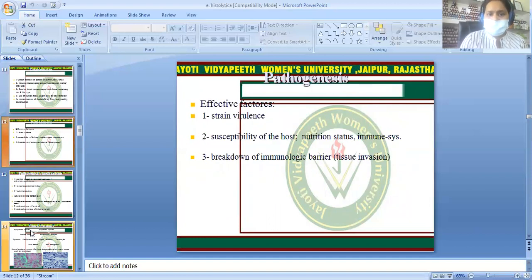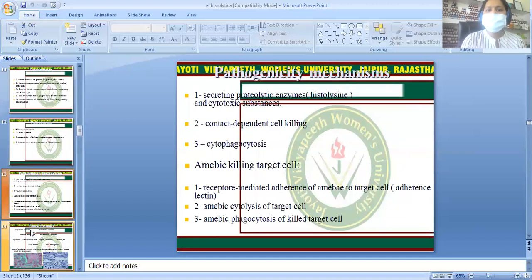What is the pathogenesis? Factors which affect the pathogenesis are the strain virulence, susceptibility of the host, and breakdown of the immunological barrier. So what happens in pathology is that after going inside the intestine, the amoeba secretes a proteolytic enzyme called histolysin and cytotoxic substances.